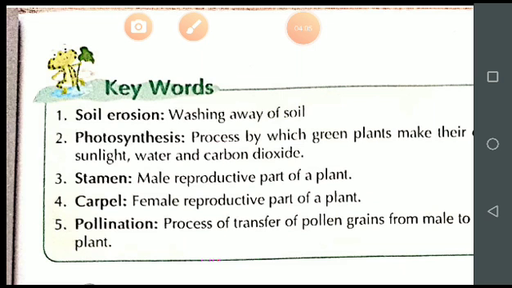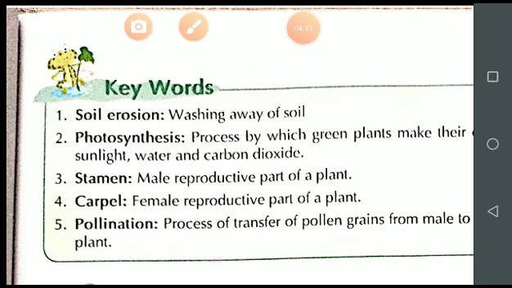That is water and minerals, and the gas is carbon dioxide, and sunlight. Now, student, how does this process take place? The roots absorb water and minerals from the soil, and then the roots pass this to the stem, and the stem carries it to all parts of the plant.